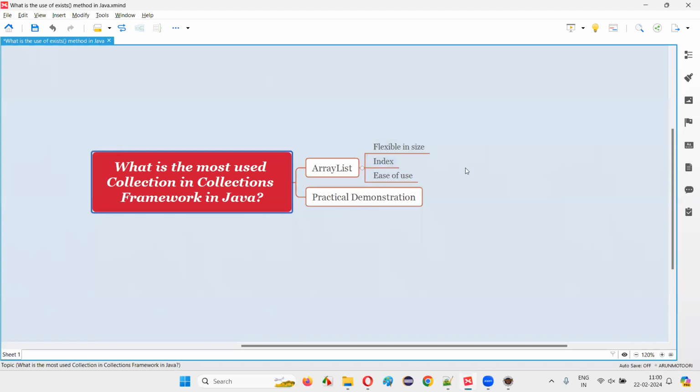You may not have to answer this in a theoretical way. Sometimes you can say that in my past projects, wherever I have worked, in most cases I have been using ArrayList in my automation frameworks. ArrayList was suitable for most of my cases, so I believe that ArrayList is the most used collection. Like that, you can give the answer, and along with that, you can give this kind of additional information so that the interviewer will like your answer.